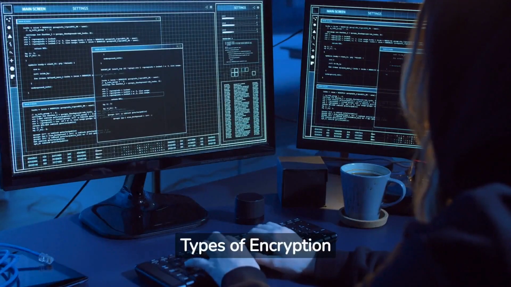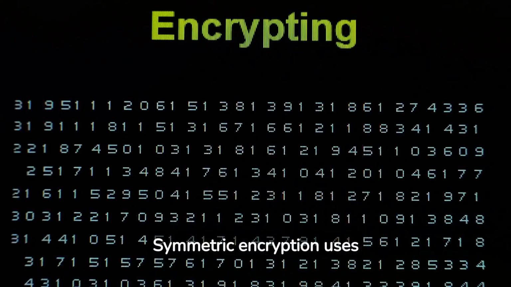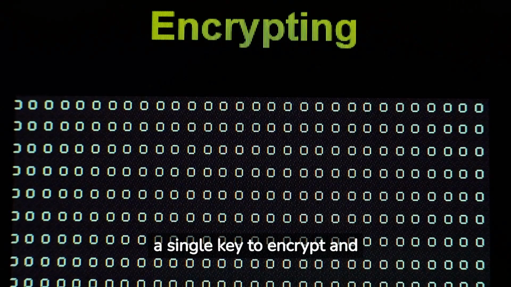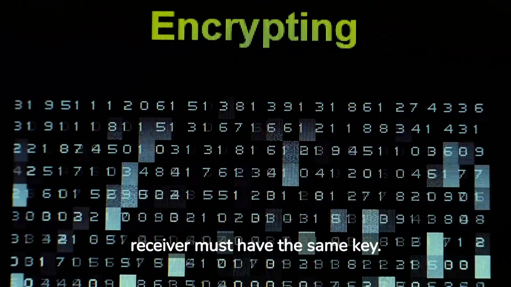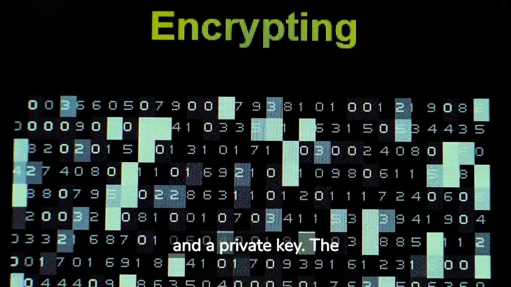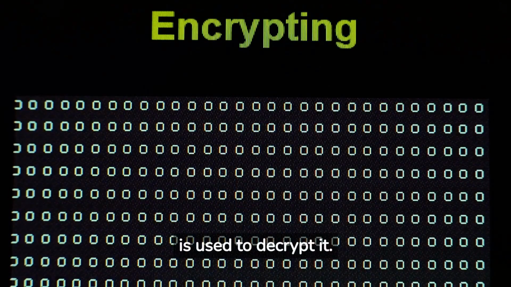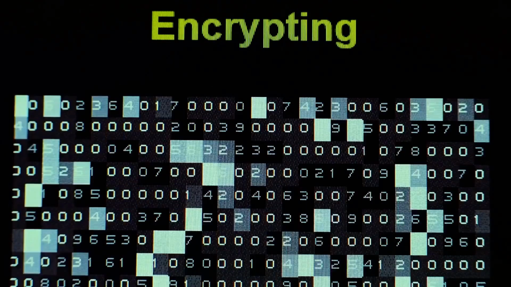Types of encryption algorithms. There are two main types of encryption algorithms: symmetric and asymmetric. Symmetric encryption uses a single key to encrypt and decrypt data. This means that both the sender and receiver must have the same key. Asymmetric encryption, on the other hand, uses two keys, a public key and a private key. The public key is used to encrypt data, while the private key is used to decrypt it.